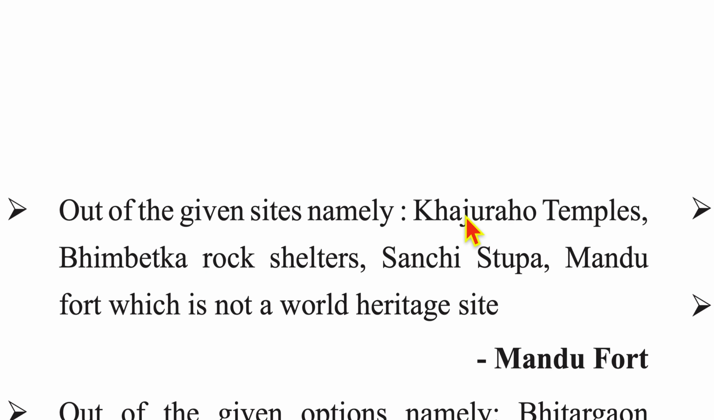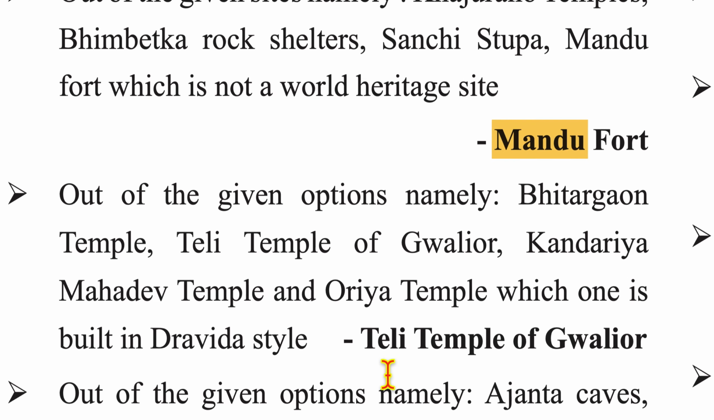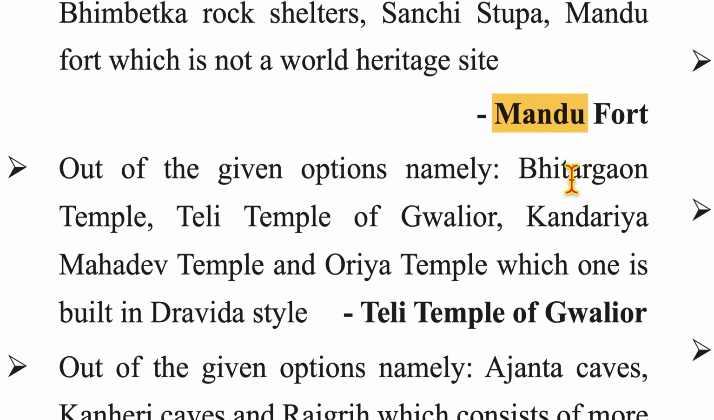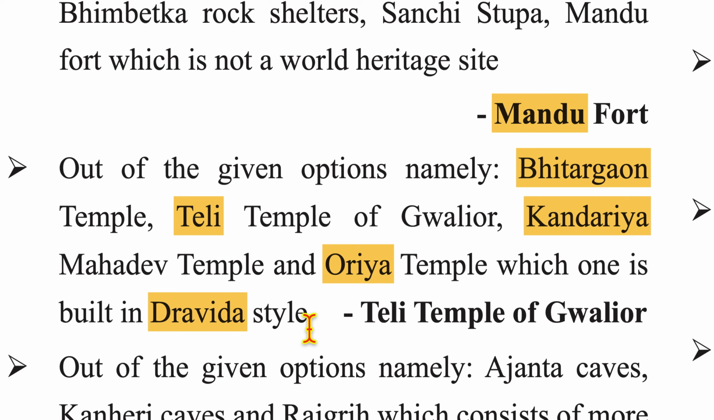Out of the given sites, namely Khajuraho temple, Bhimbetka rock shelters, Sanchi Stupa, Mandu fort, which is not a World Heritage Site? Answer is Mandu fort. Out of the given options, namely Bhitargaon temple, Teli temple of Gwalior, Kandhariya Mahadev temple, Uriya temple, which one is built in Dravida style? Answer is Teli temple of Gwalior.